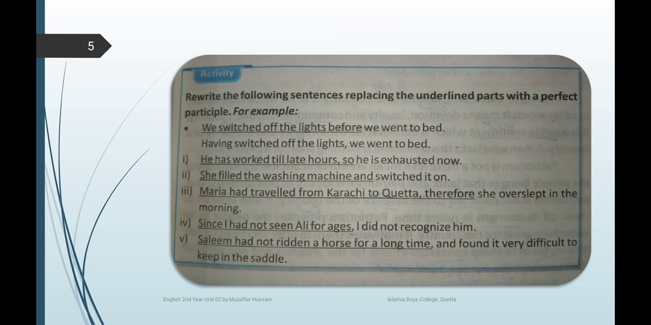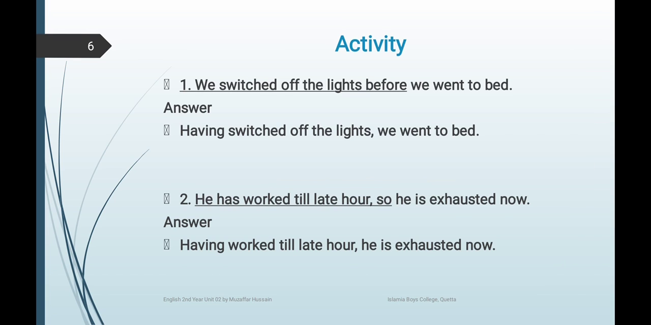Now let us discuss the activity below the perfect participle in your book. So what is the activity? Rewrite the following sentences replacing the underlined parts with perfect participles. You have to read the sentence, and those parts which are underlined, you have to reduce and write perfect participles instead of them. So how are we going to do it?